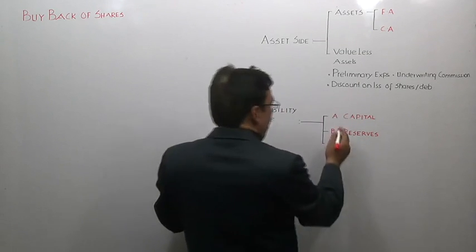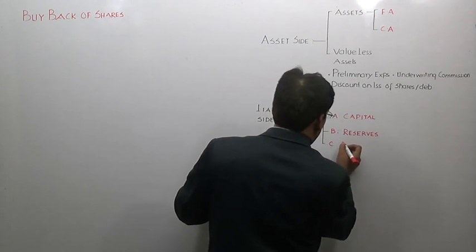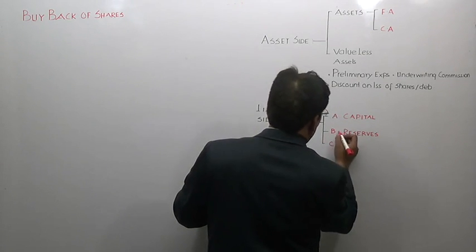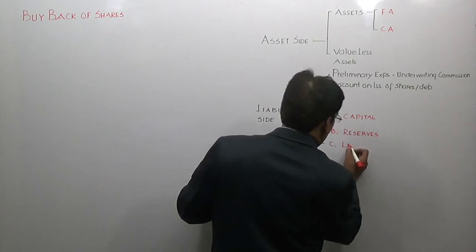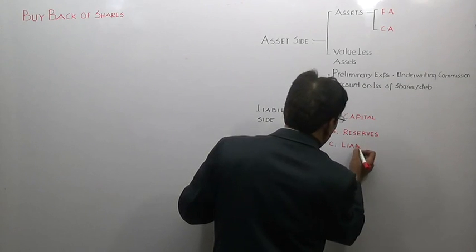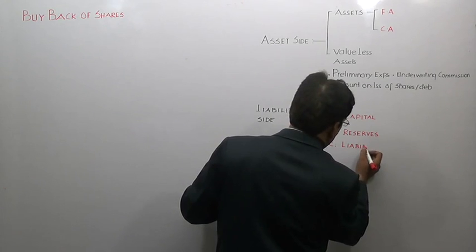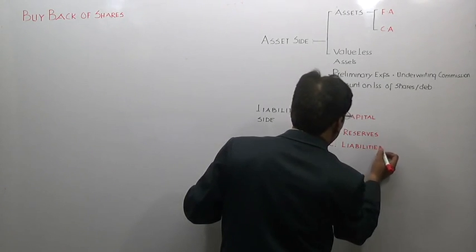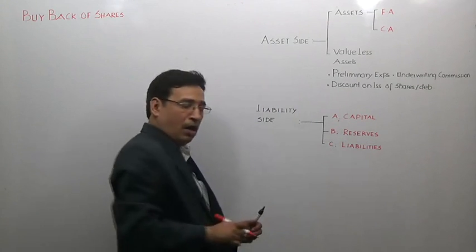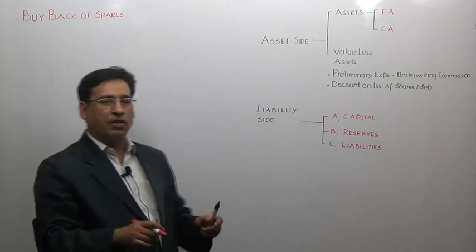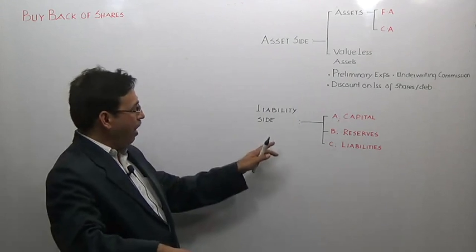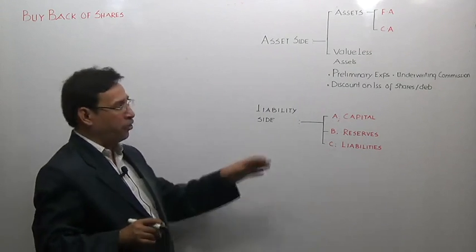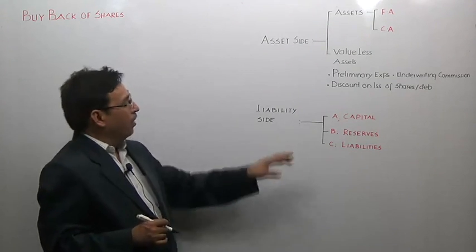Correct? And third one is liability. So entire liability side can be divided into three types. Correct? Capital, reserves, and liabilities. And you need to have, as I keep on telling you, a solid, in-depth and insightful knowledge of every component of the balance sheet just to acquire complete mastery over the subject.